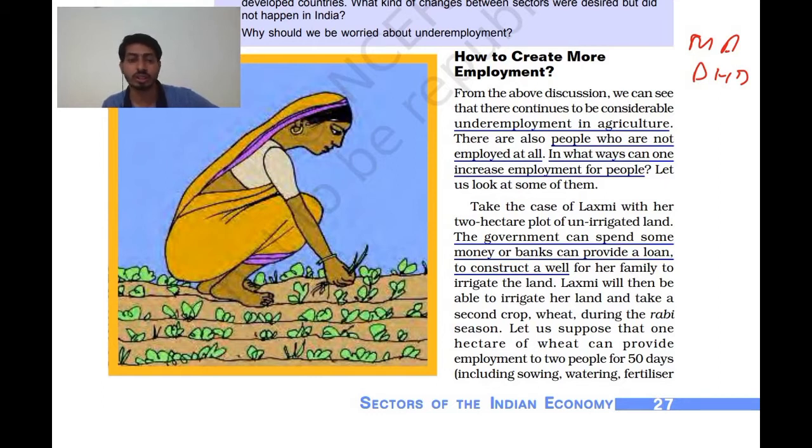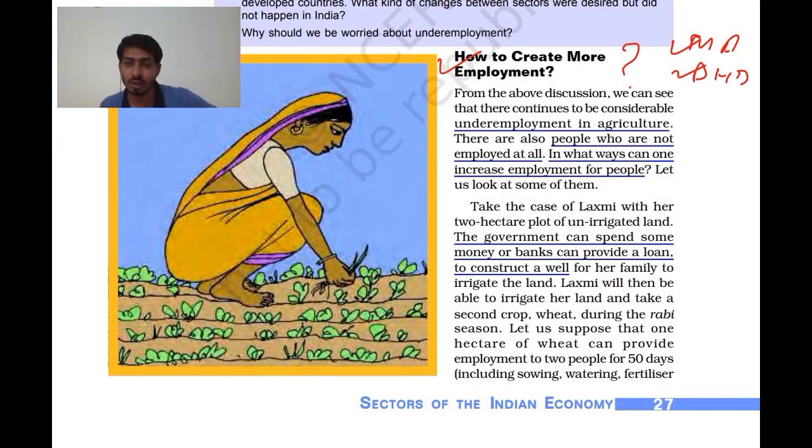So this is also a kind of underemployment. Okay, you have a master's or PhD degree and you are working as a guard somewhere. So that is again wastage of human resource. You have to understand this thing. How to create more employment? Then the question comes, a big question, how to create more employment?